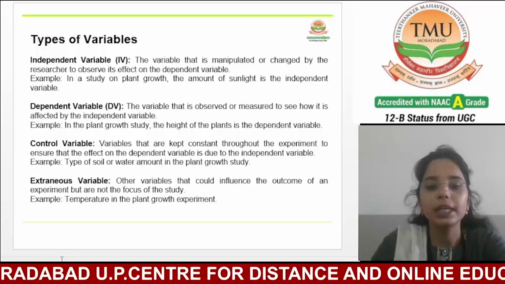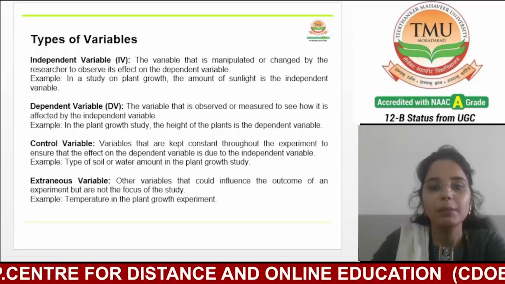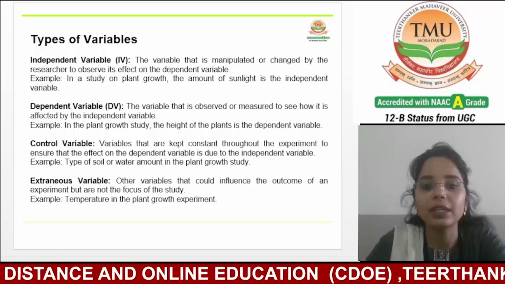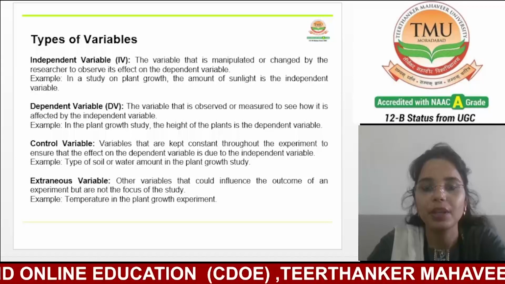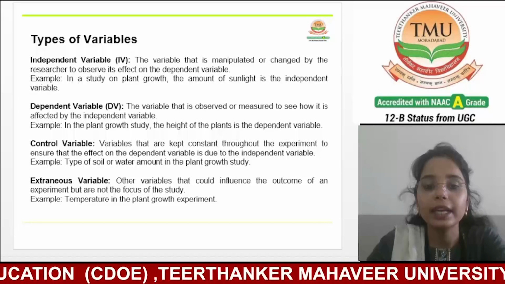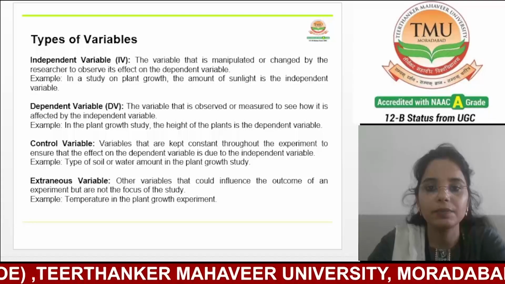Now the second one is the dependent variable. The dependent variable is what is being measured or observed in the experiment. It depends on the independent variable and is expected to change in response to its manipulation.